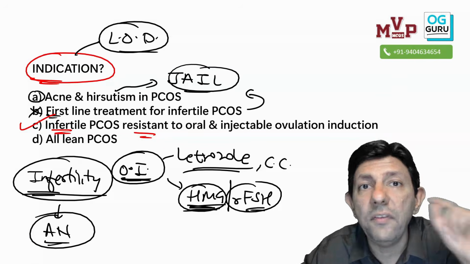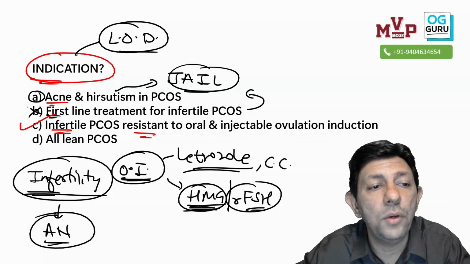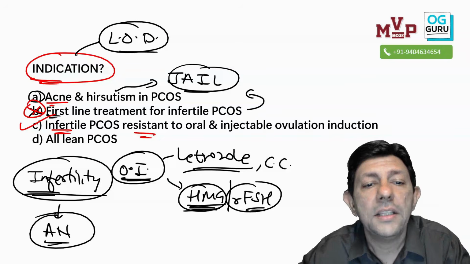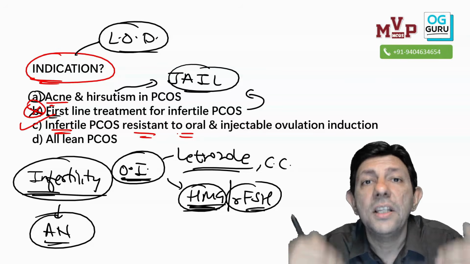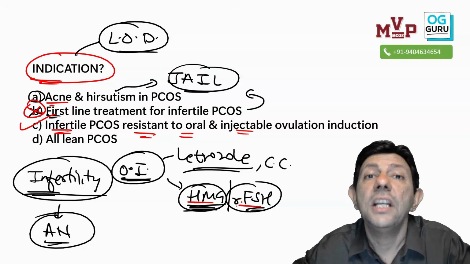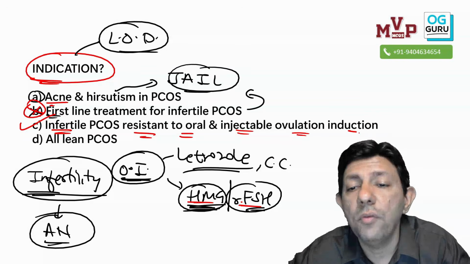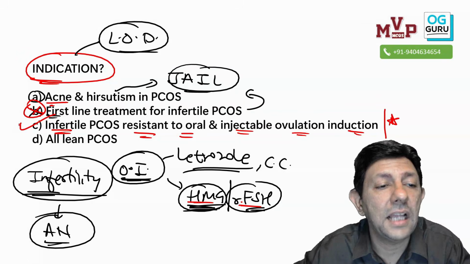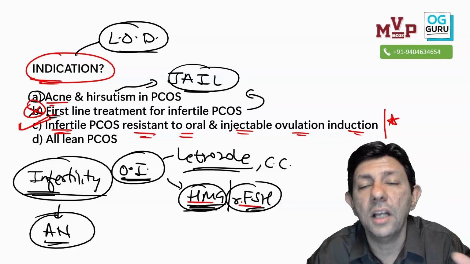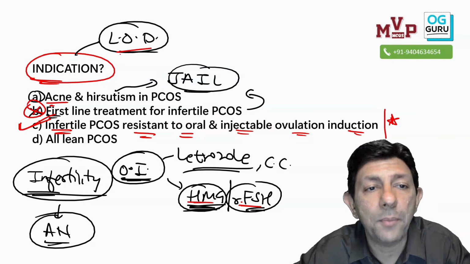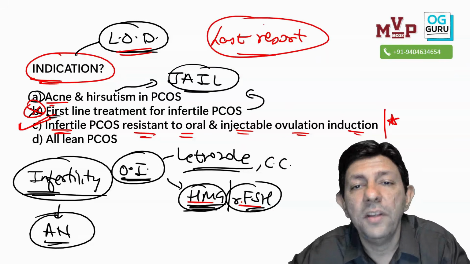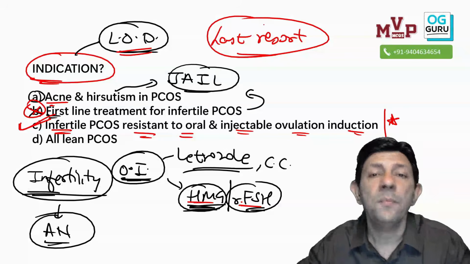So it is done only for infertile patients. Please remember, I never do it in a young unmarried girl or a just married girl with PCOS. When do we do it? First the patient has taken letrozole, clomiphene, she's not ovulating, then you move on to the injectables, HMG or recombinant FSH, and still the patient is not ovulating. That means the ovary is resistant. Infertile patients who are resistant to oral and injectable ovulation induction, that is the only indication for laparoscopic ovarian drilling. It is done as a last resort. We don't do it nowadays. We don't prefer doing the surgery.